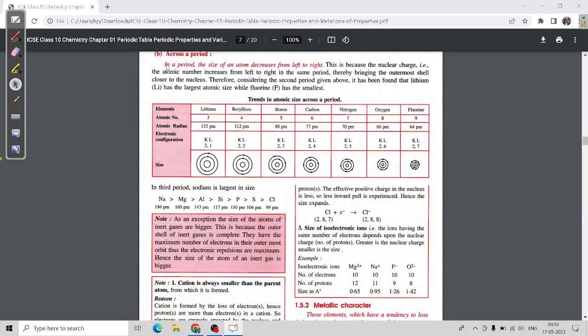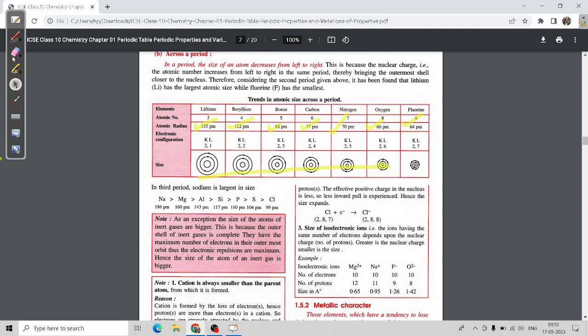Now, across the period, as I said, it will decrease. See, it is decreasing: 152 picometer, 112 picometer, 88 picometer, 77 picometer, 70 picometer, 66 picometer, 64 picometer.